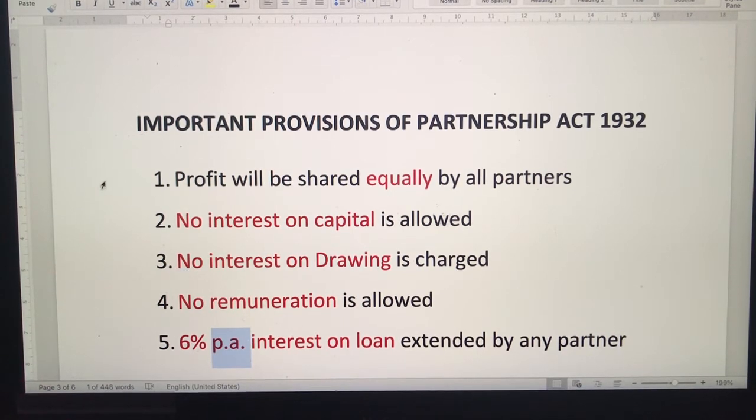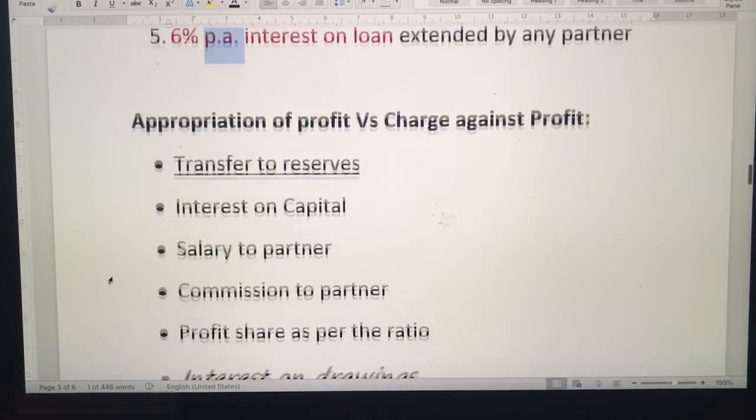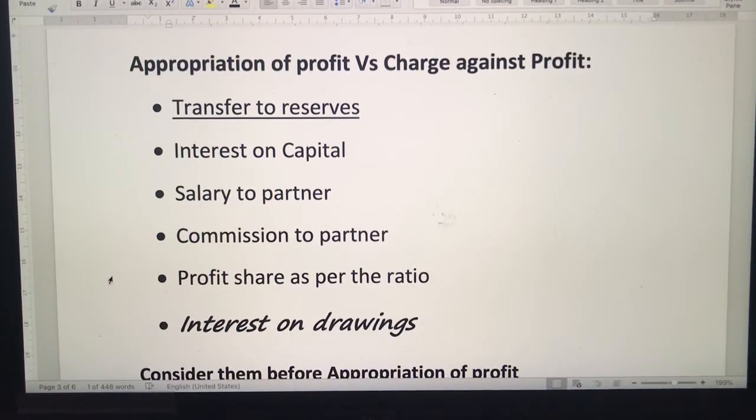It's easy to remember because based on this you might have 1 mark questions. Application based questions or value based questions may be asked on this. There are a few examples given in your textbook, and I will also give you an assignment so that you know what kind of questions can be asked. So it's easy to remember: profit is always equally shared, no interest on capital, no interest on drawings, no remuneration, that means no salary, no commission, nothing will be given to the partner except 6% interest on loan. Now next is the appropriation of profit.